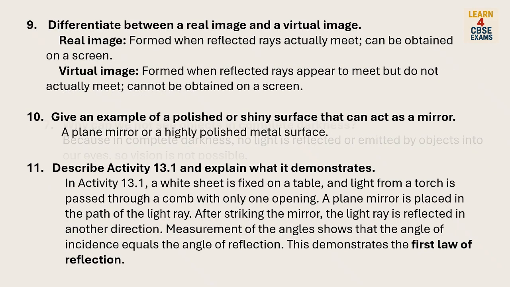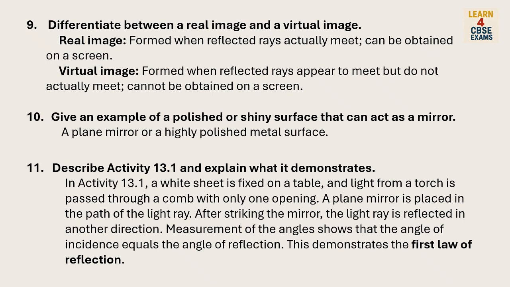Differentiate between a real image and a virtual image. Real image: formed when reflected rays actually meet, can be obtained on a screen. Virtual image: formed when reflected rays appear to meet, but do not actually meet, cannot be obtained on a screen. Give an example of a polished or shiny surface that can act as a mirror. A plane mirror, or a highly polished metal surface.